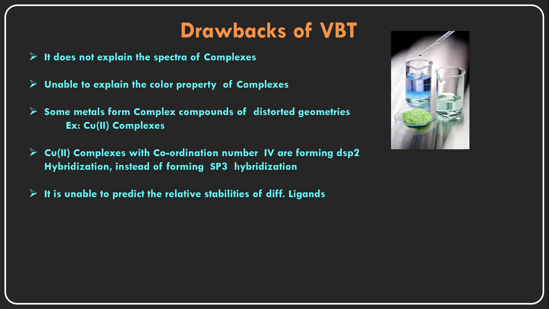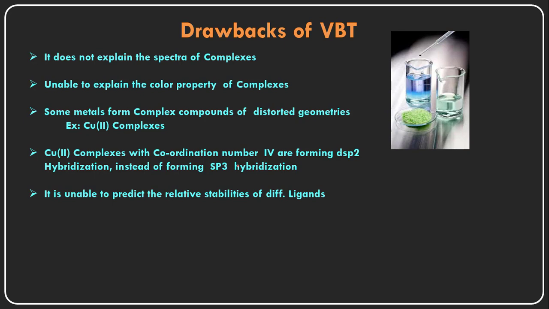That means the ligands forming coordinate covalent bonds with, for example, iron may also form coordinate covalent bonds with nickel or cobalt or some other atom, so the relative stabilities will be different.